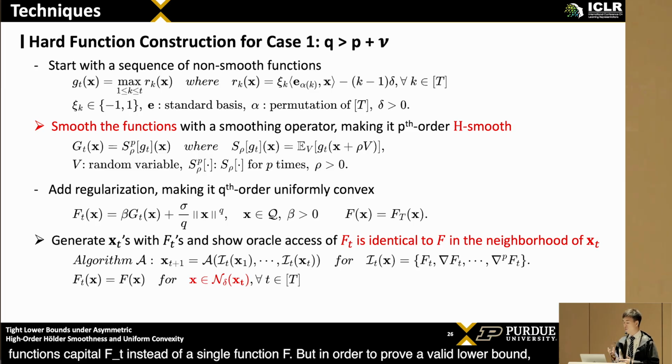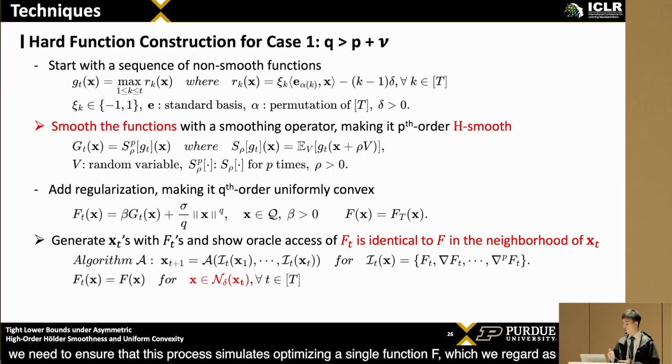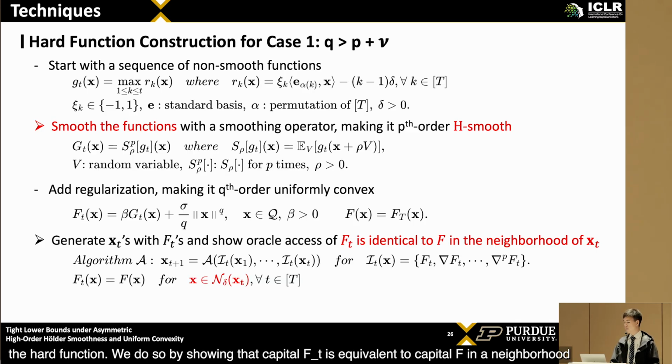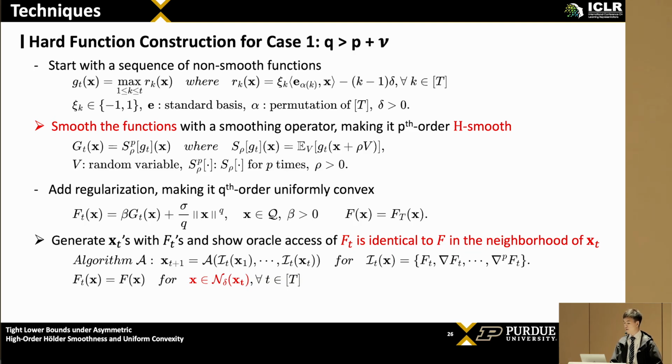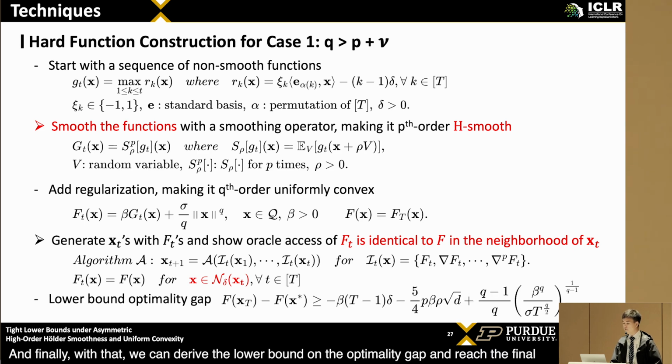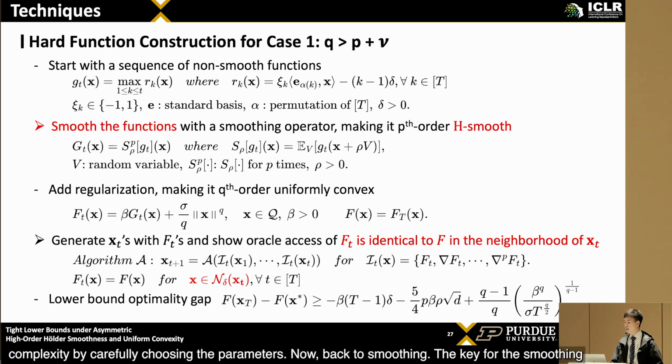But in order to prove a valid lower bound, we need to ensure that this process simulates optimizing a single function f, which we regard as the hard function. We do so by showing that capital F_t is equivalent to capital F in a neighborhood around x_t, meaning that any local oracle calls in this neighborhood are equivalent. And finally, with that, we can derive the lower bound on the optimality gap and reach the final complexity by carefully choosing the parameters.